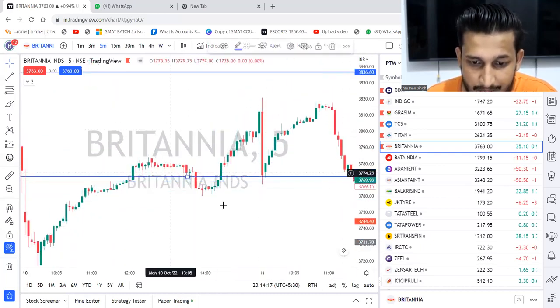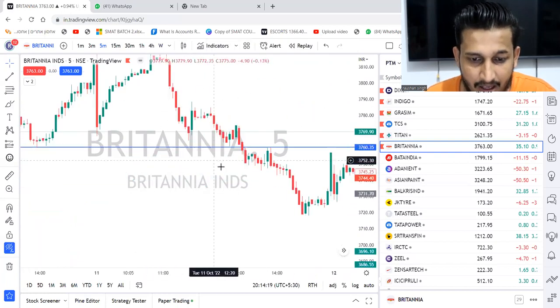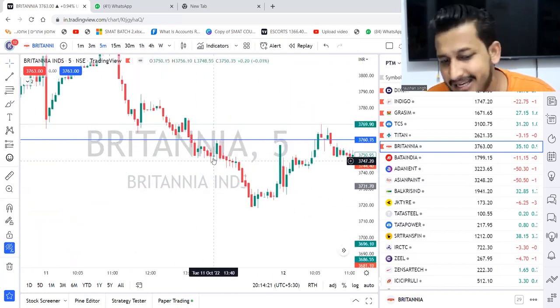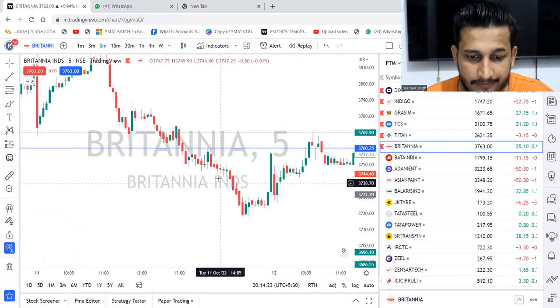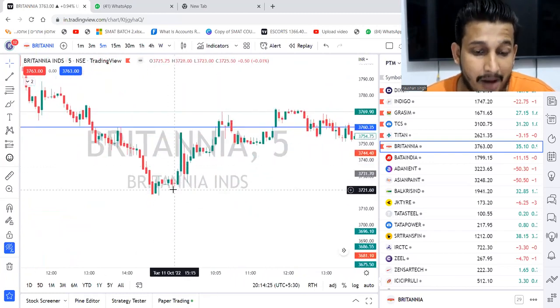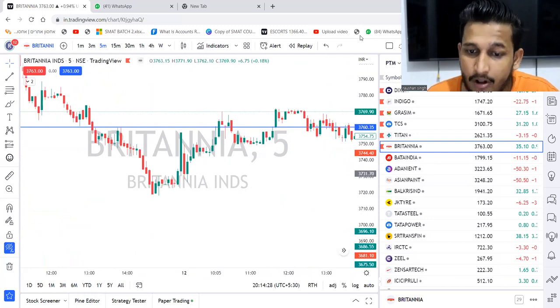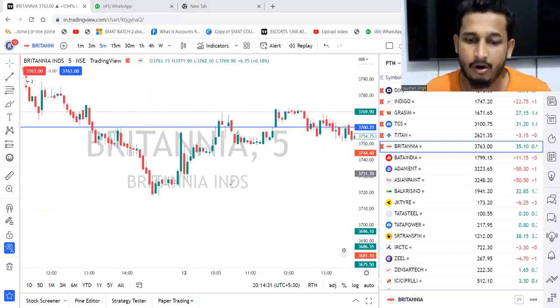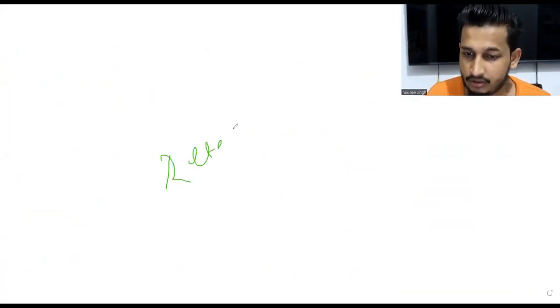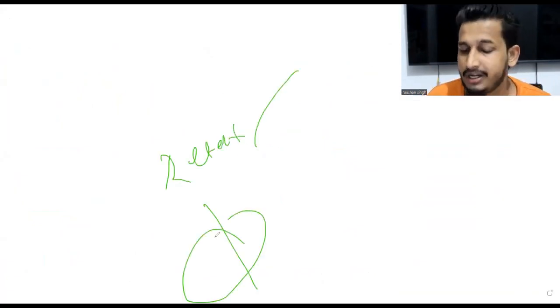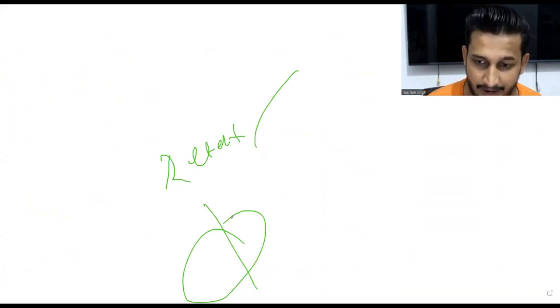Okay, sometimes it will happen that there will be a breakout and at times there won't be a retest. And after the retest, maybe the market will also not go upside. It can go in range. That can also be the situation. Okay, so again, we don't need to worry about that. After retest, if it is not going upside or downside, basically in my favor, that's completely fine.